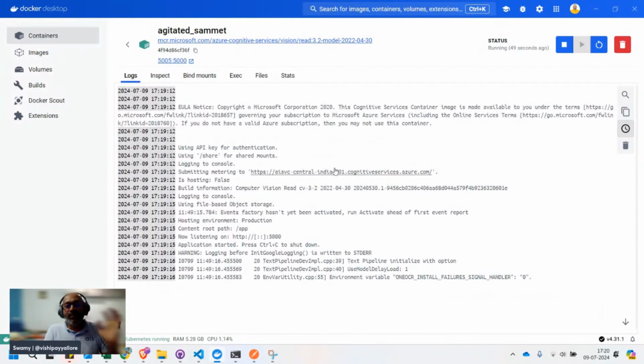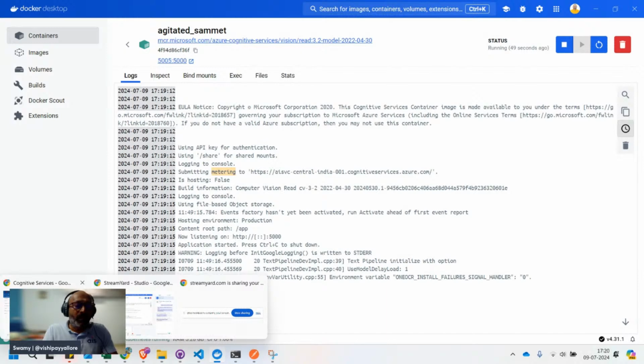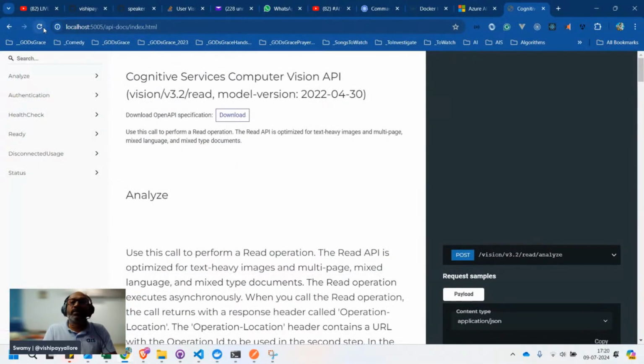So now what is happening is, we know that it is submitting the metering. Internally, this container periodically submits the metering information to this one, because it has the key and the endpoint, and it has validated that it is the legitimate one. Coming back to this one, this still holds good because we are on the same port.